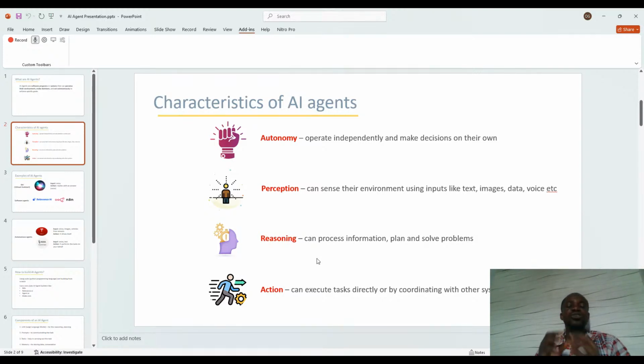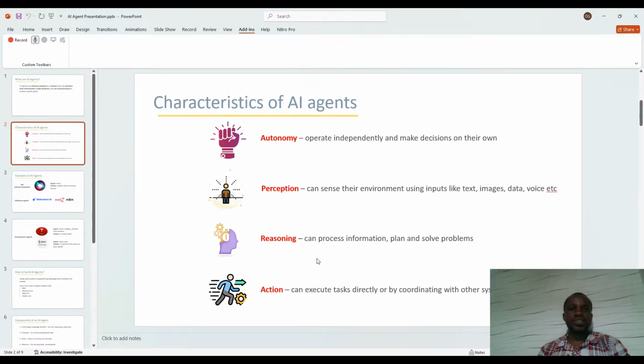An AI agent that does not have the capability and the ability to operate independently on its own and make decisions on its own is not regarded as an AI agent. Because if you have to tell it before it does anything, and it cannot think and make decisions independently, we don't usually categorize it as an AI agent. It can be something else, but it's not an AI agent.